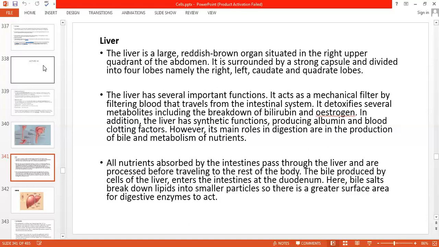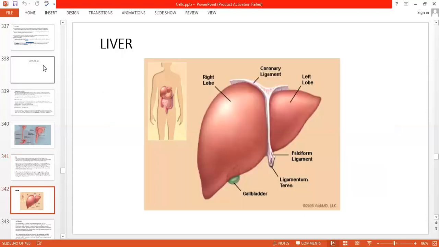And the liver also detoxifies. If any toxins, means poisons, are there, it will detoxify. However, its main role in digestion is the production of bile and metabolism of the nutrients. All nutrients absorbed by the intestine pass through the liver and are processed before traveling to the rest of the body. So everything has to pass through the liver. Liver will check it. If it is favorable and helpful to the body, it allows it to move into the circulation. Otherwise, it will stop it and throw it out from the body through diarrhea, through vomiting, or through another system. This is a figure of the liver.